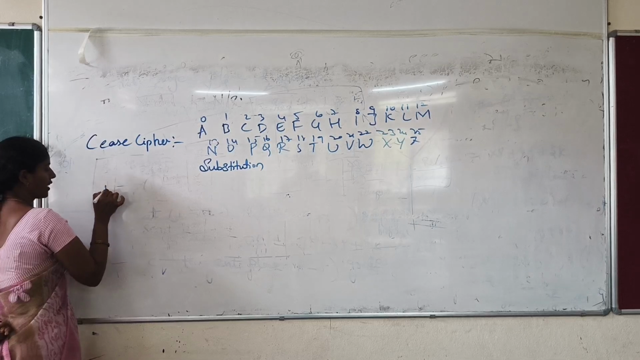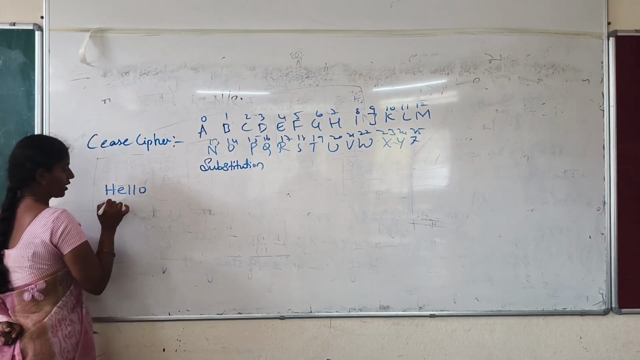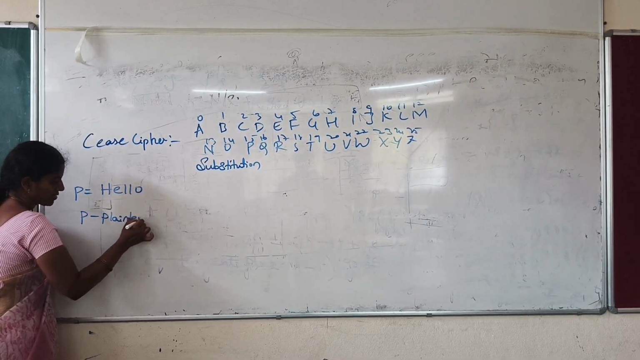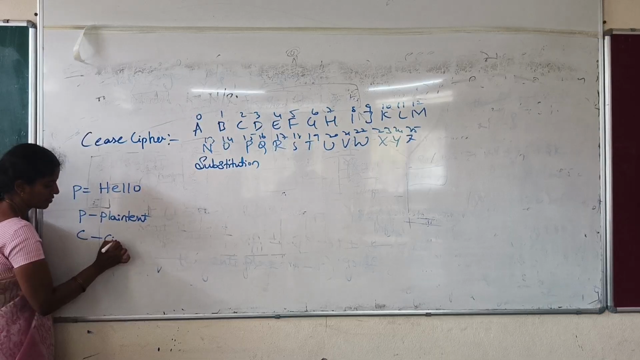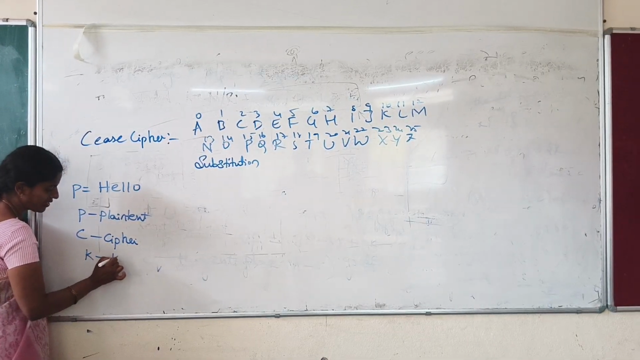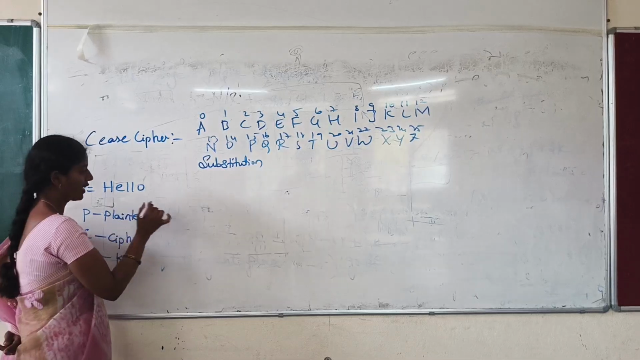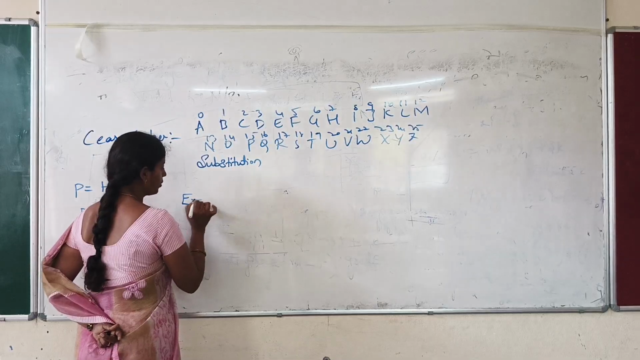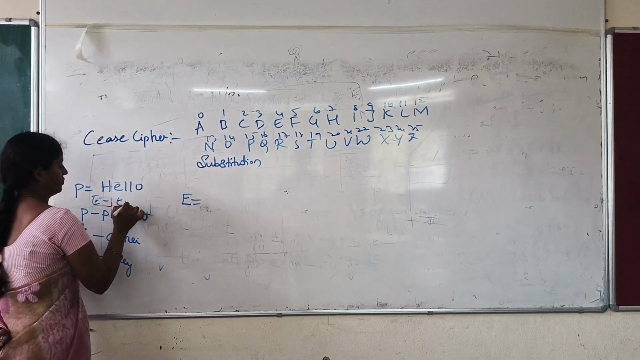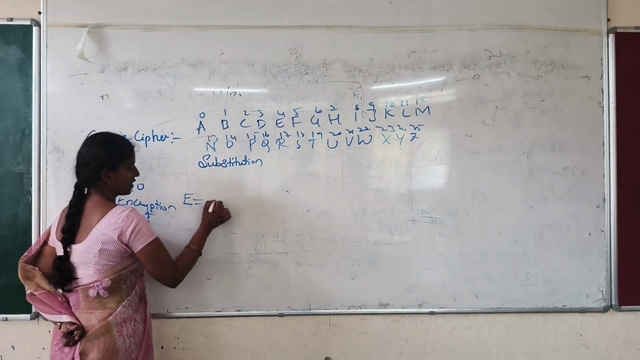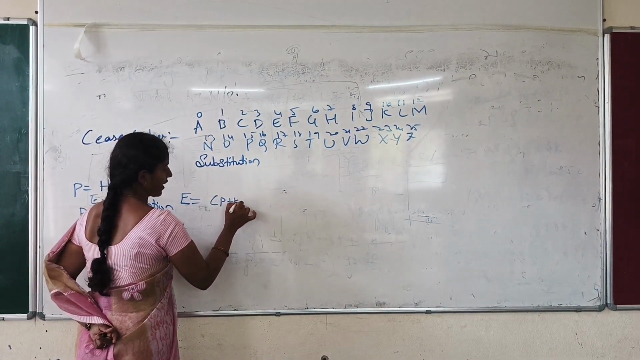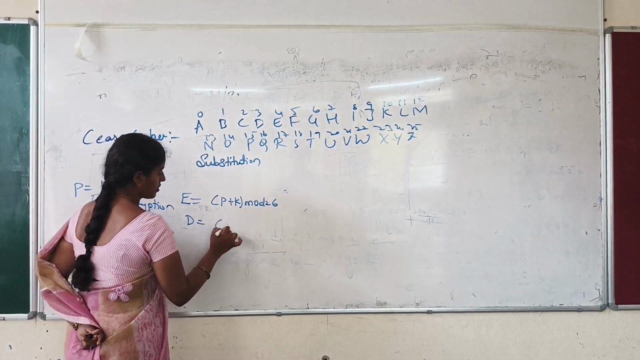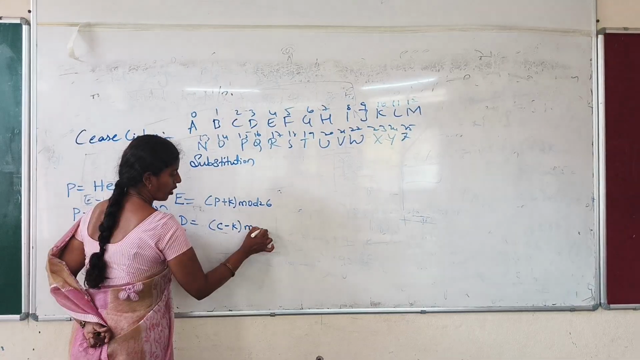For example, if I take the word hello, this is called your plain text. P indicates plain text, C indicates ciphertext, and K indicates key. Now we will take the encryption. The formula for encryption is E equals P plus K mod 26. This is the formula for encryption. And for decryption, D equals C minus K mod 26.